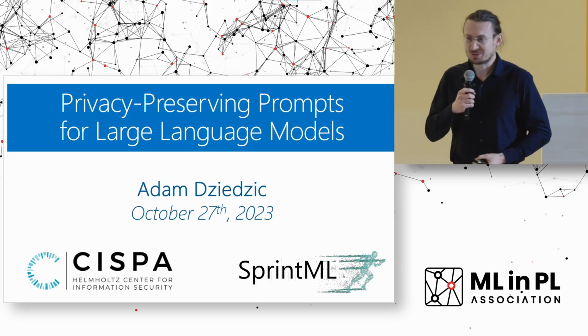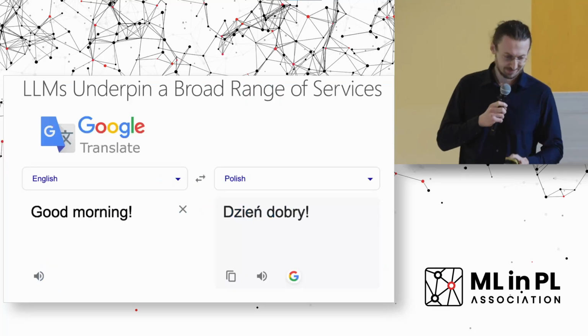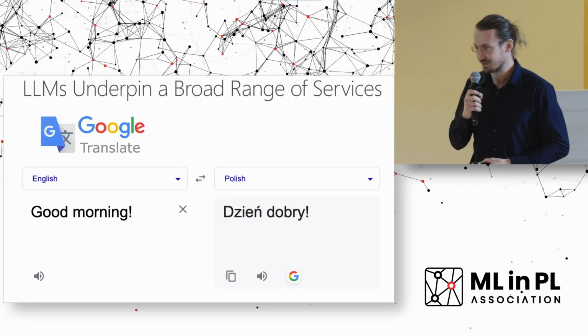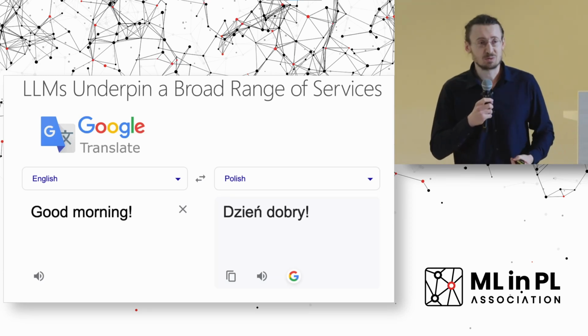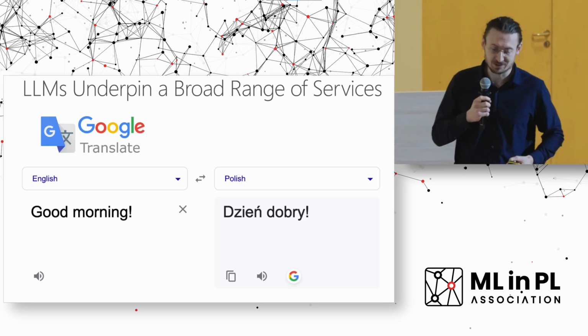So today I have the pleasure to talk to you about privacy-preserving prompts for large language models. Nowadays, LLMs underpin a broad range of services. For example, you can improve the quality of translations using them, for example, in Google Translation Service.